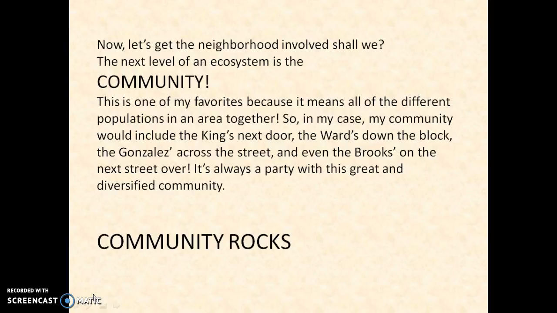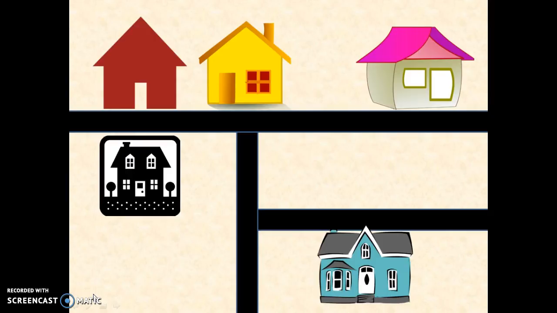This is one of my favorites because it means all of the different populations in an area together. So, in my case, my community would include the Kings next door, the Wards down the block, the Gonzalez's across the street, and even the Brooks on the next street over. It's always a party with this great and diversified community. Can anyone tell me what diversified means? So many different populations.